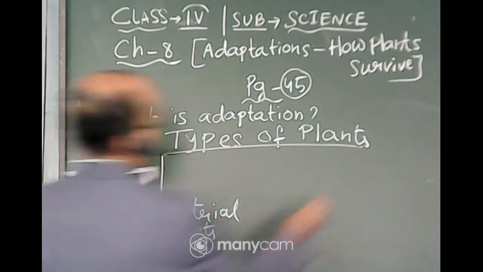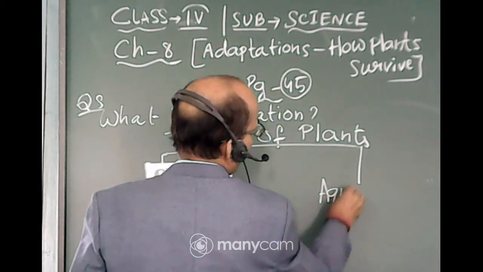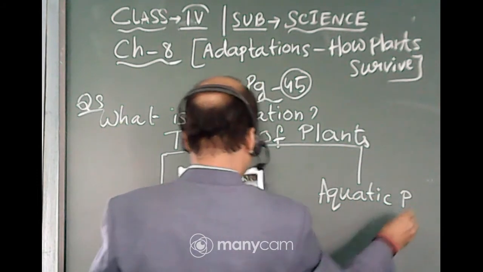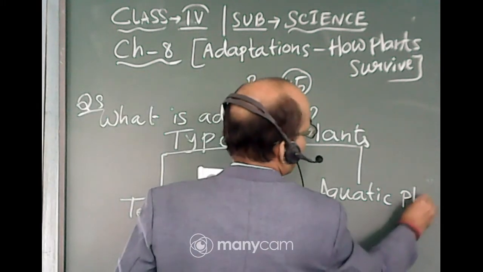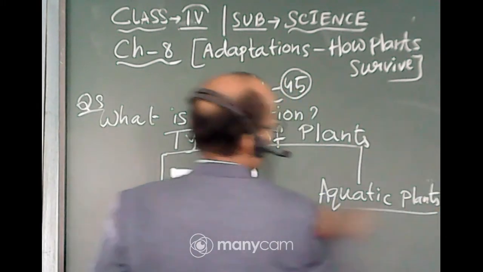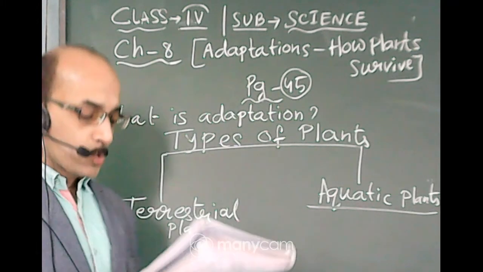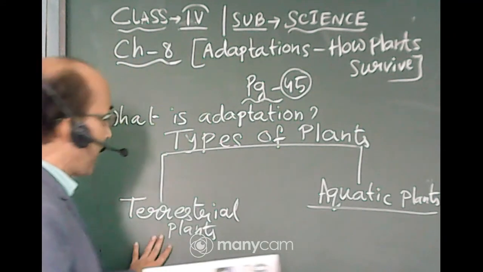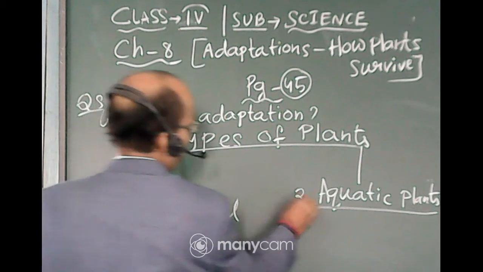And another one is aquatic, that is growing in the water, aquatic plants. So, we can divide plants into two categories: terrestrial plants and aquatic plants. This is one, this is two.